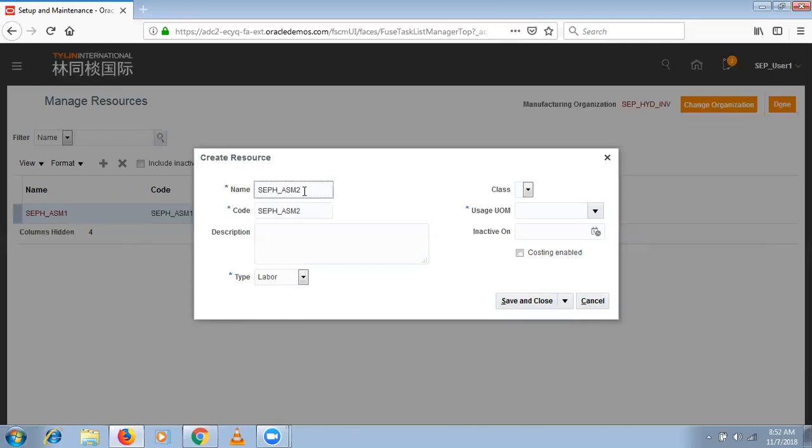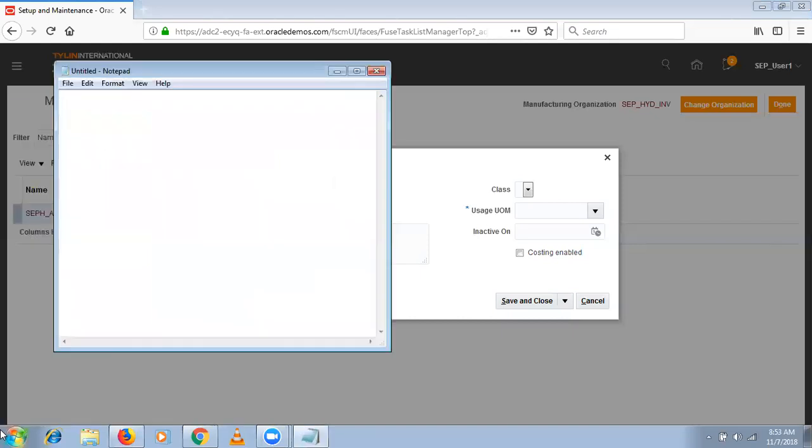Then based on skill set, is there any classification? It's not like a complete classification. For example, assembler 1 has 10 units, nothing but 10 persons who can do the assembler 1 job, who are assembler 1 resources.